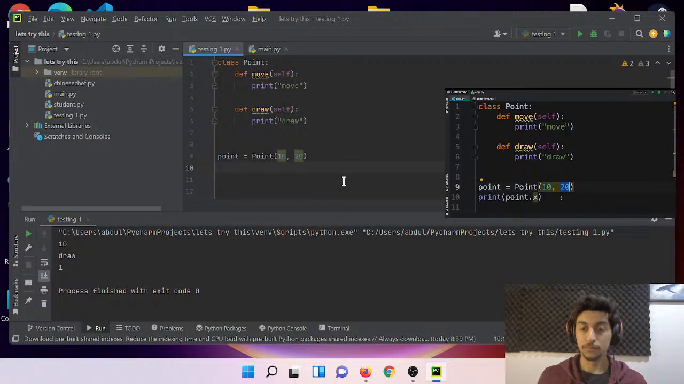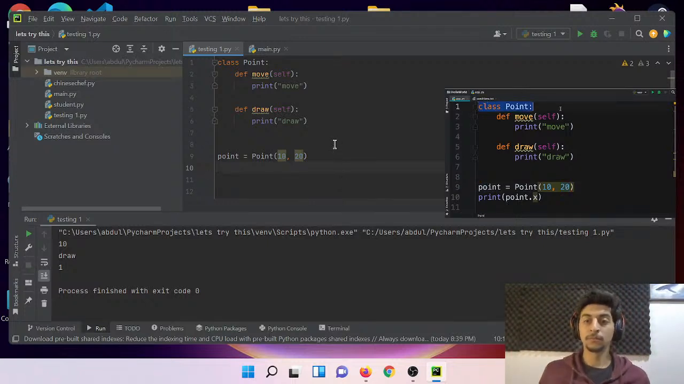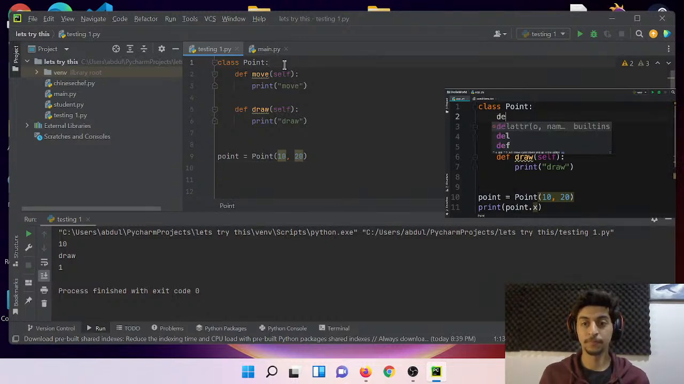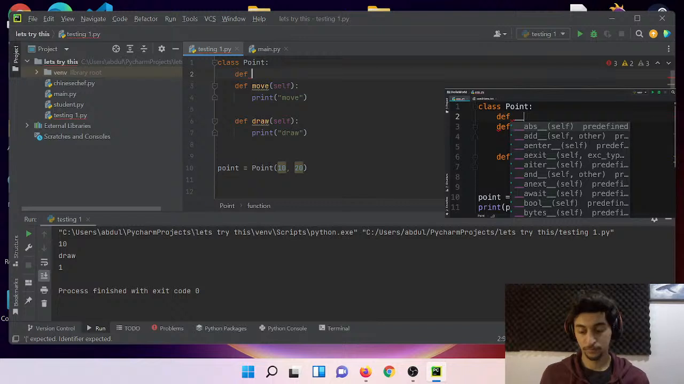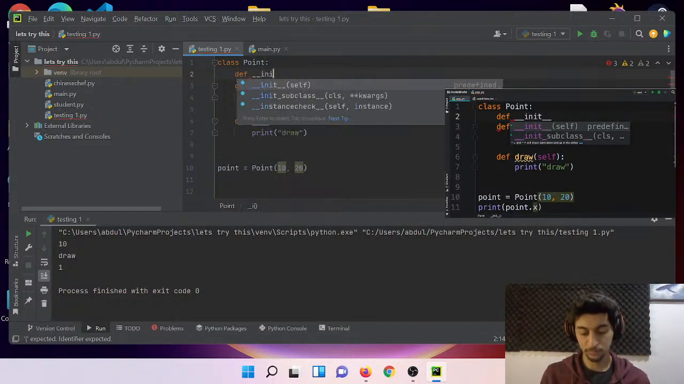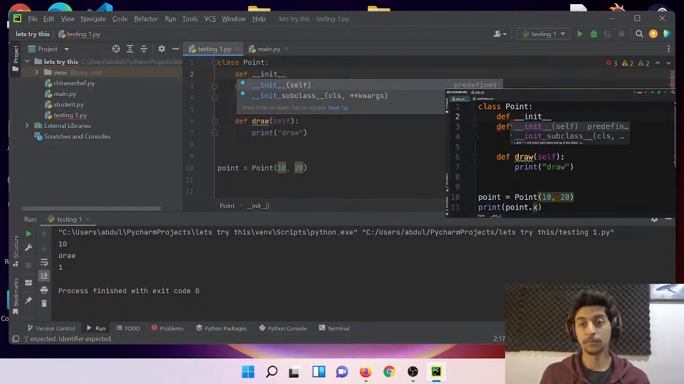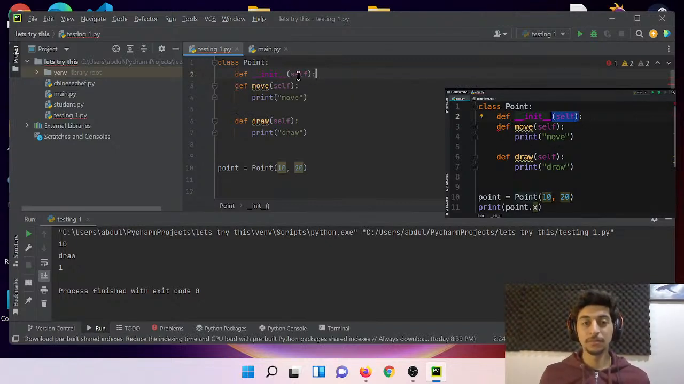So how do we do this? We need to add a special method in this class called a constructor. So on the top, we define a new function. Look at the name of this function: double underscore init double underscore. Init is short for initialize. And this is the method that gets called when we create a new point object. Now, press enter. This automatically adds self in parentheses. We're going to come back to this shortly.